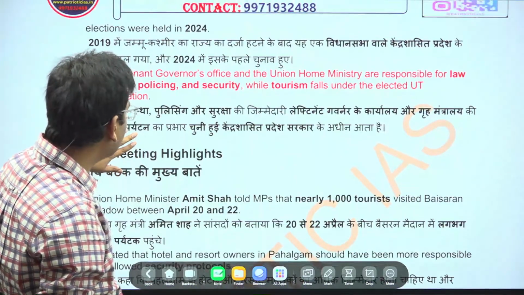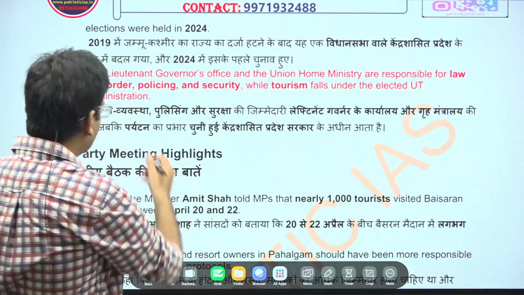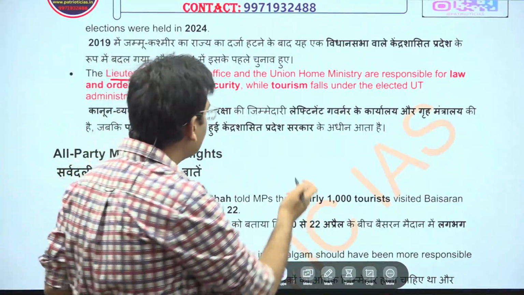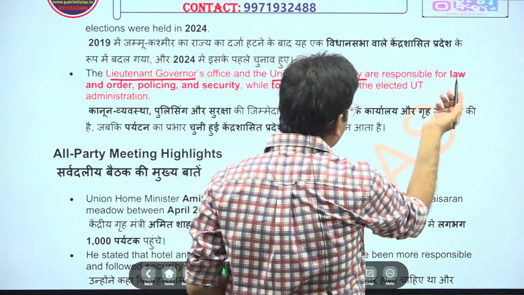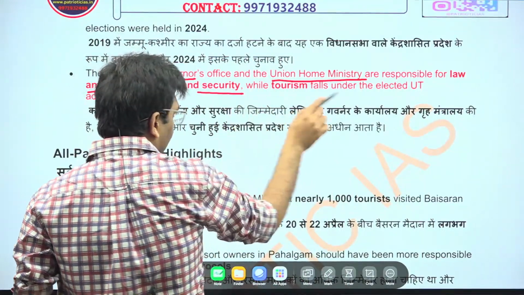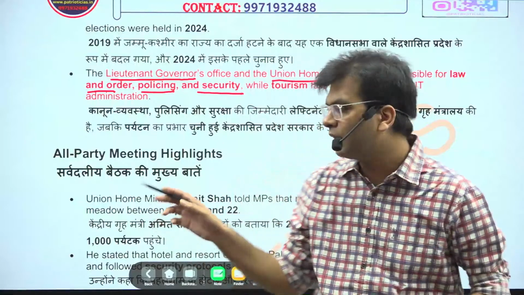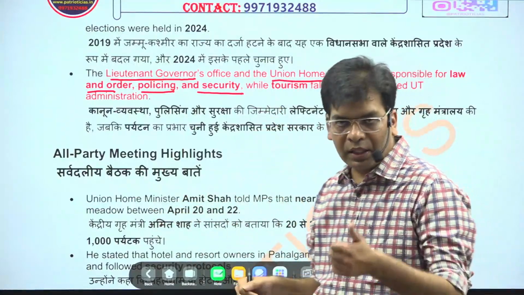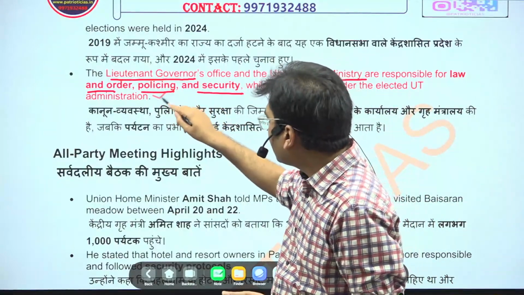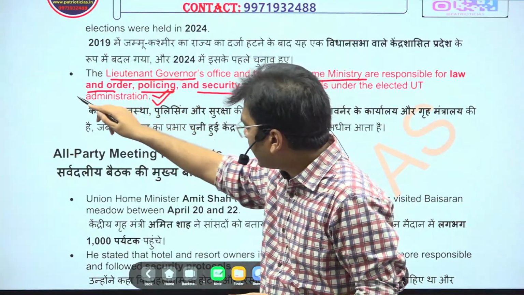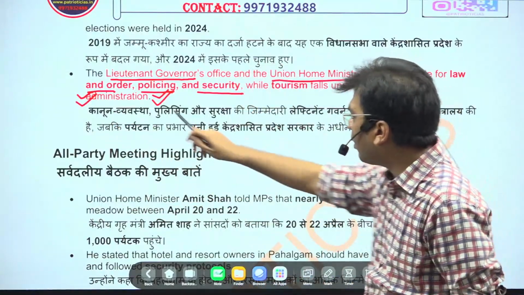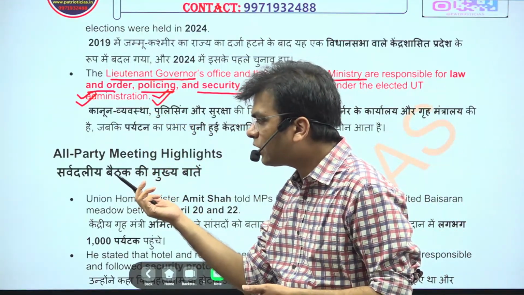So here you will see that in the system of governance in Jammu and Kashmir, the Union Home Minister is responsible for law and order, policing and security. The same is the case in Delhi as well, where the police is under the Union government. Also in Delhi, public law and order is with the Union government.